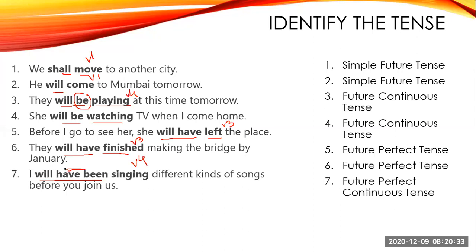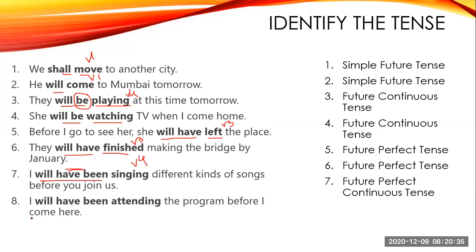Okay, students. So with this, we have come to the last question. I will have been attending the program before I come here. So will have been plus V-ing. This is your continuous tense. And which continuous tense? Perfect continuous tense. Future perfect continuous tense. Okay, students. So with this, we have completed.